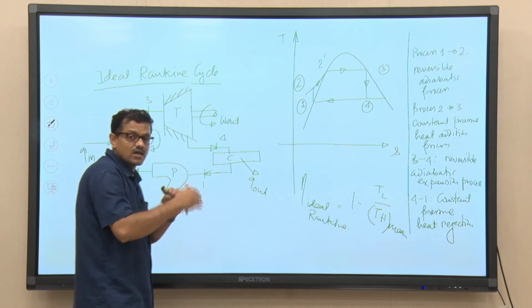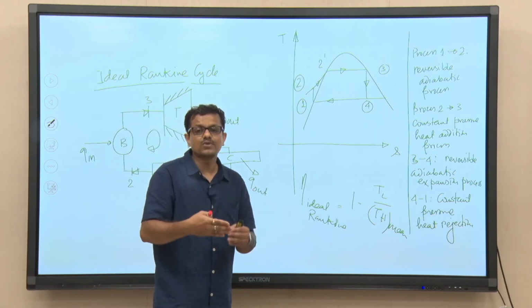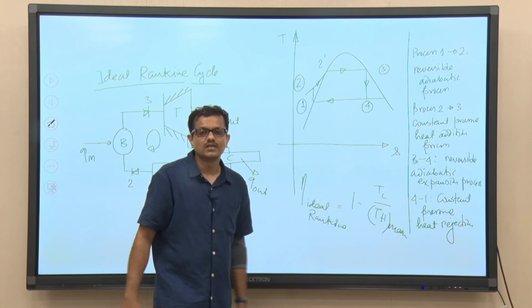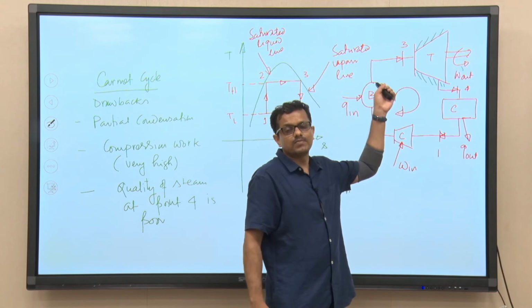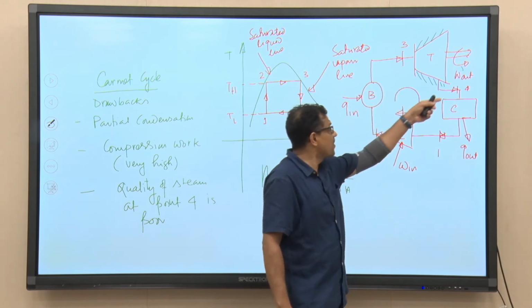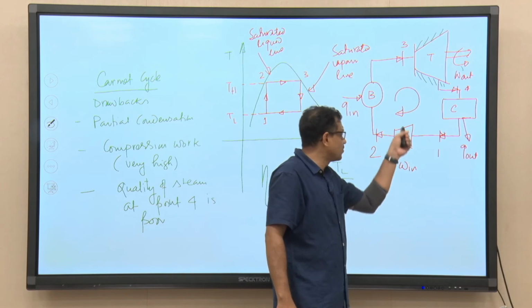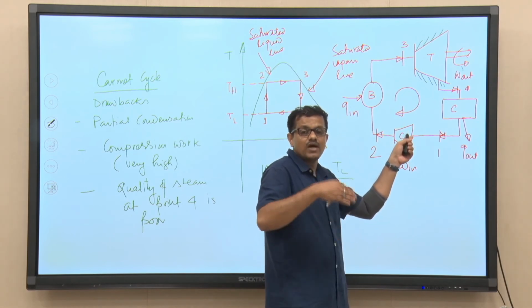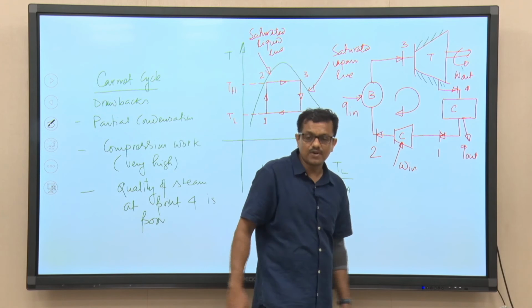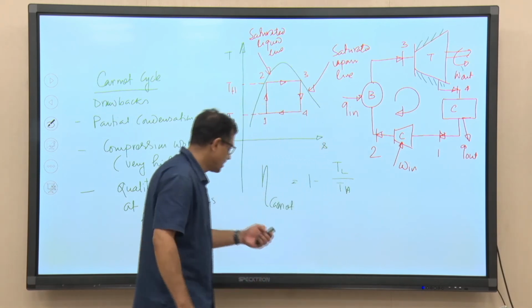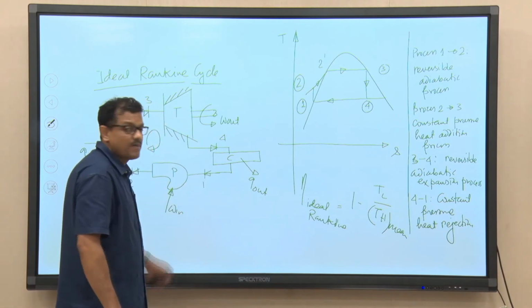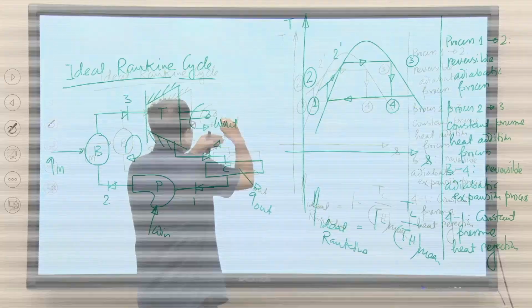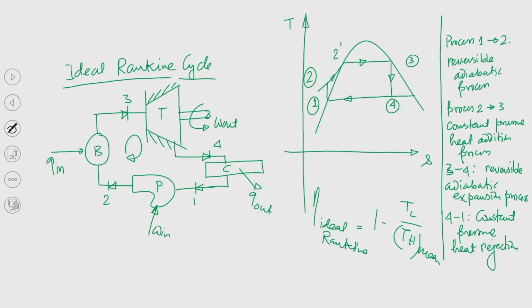So, the power consumption, the work input to the pump, is significantly less than the work added to the compressor for the same power output. The compressor has to handle a substantial amount of vapor with high specific volume, whereas the required work input to the pump is less, as a result of which the work ratio for the turbine following this ideal Rankine cycle will be very high.